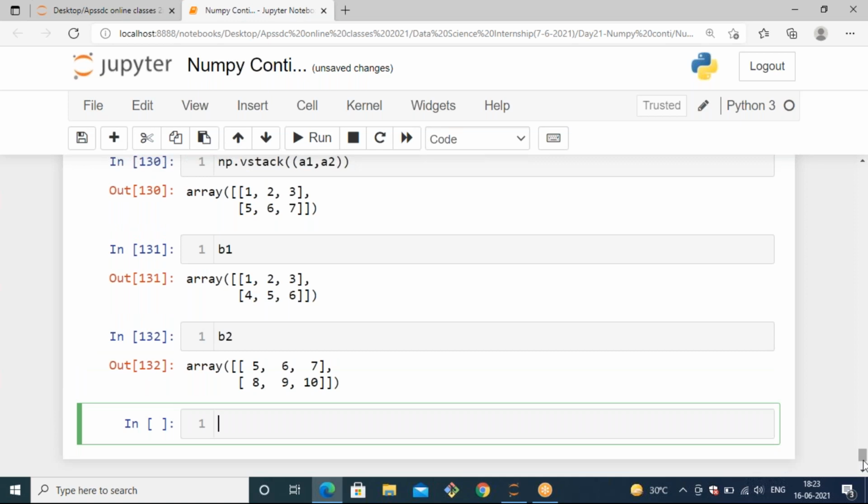Okay, instead of starting a new topic like pandas, let's explore some more things in NumPy only. I forgot to tell one thing, math functions in NumPy. Let's continue with NumPy math functions.